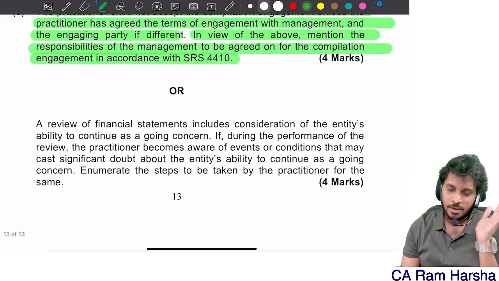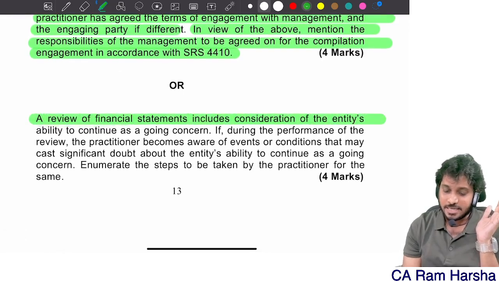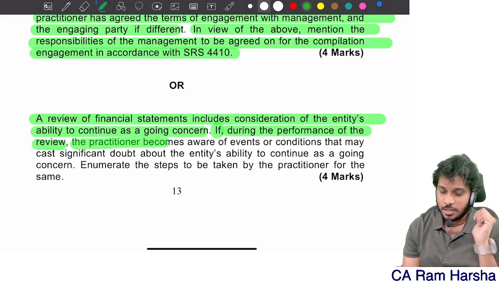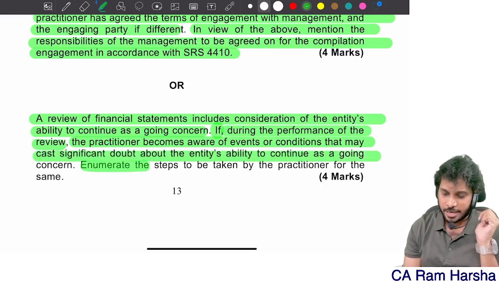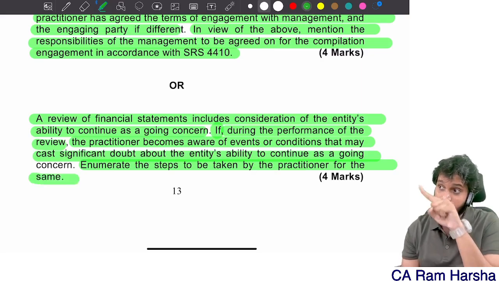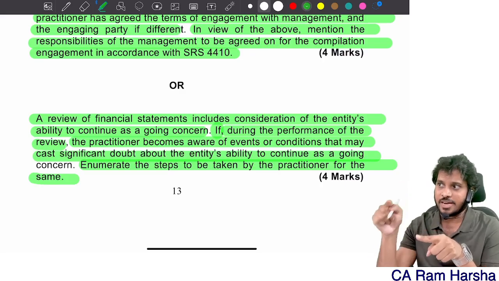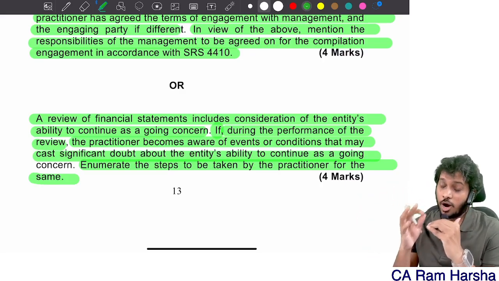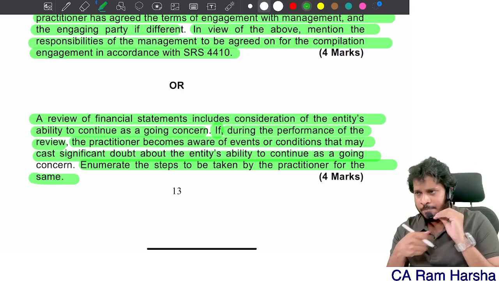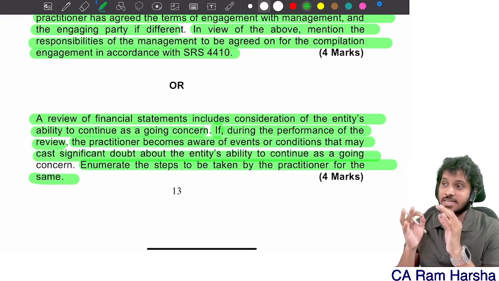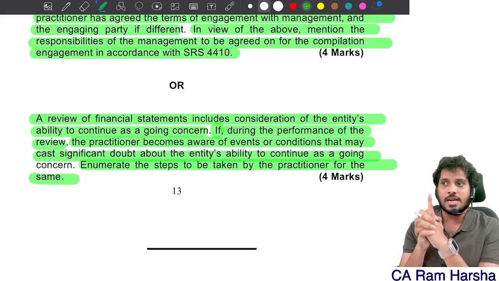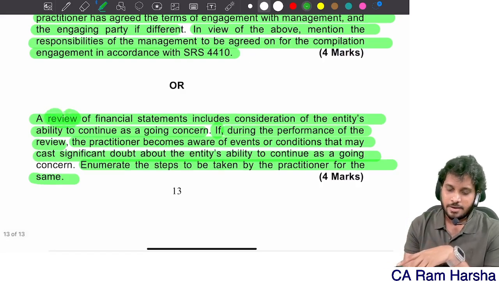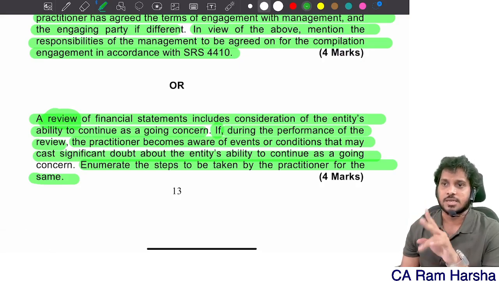Straight question. A review of financial statements include consideration of entity's ability to continue as a going concern. If during the performance of the review, the practitioner becomes aware of events and conditions that may cast a doubt about going concern, enumerate steps to be taken by practitioner. In review 570 procedure, what points auditor has to verify? What points reviewer has to verify? If there is any significant events that cast significant doubt on the going concern, that point you should write. In 2400, this answer is there. That answer you should write. I told you in 2400 also.